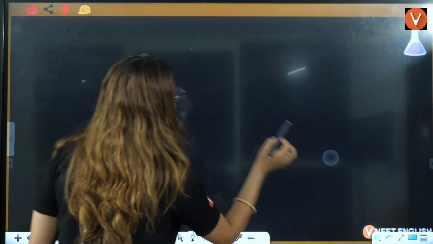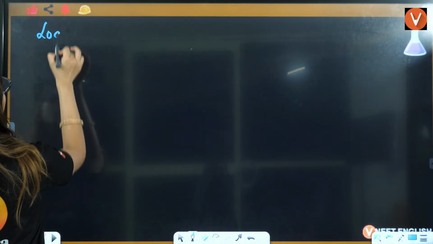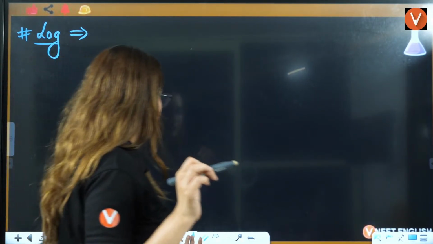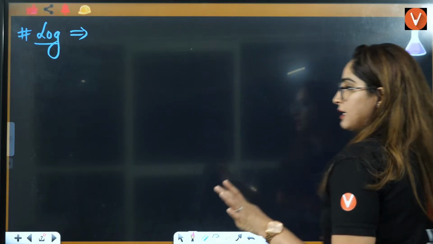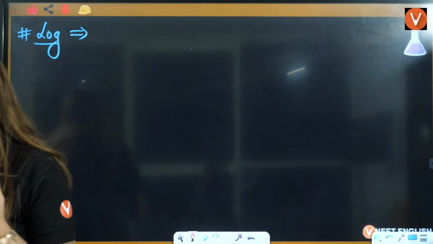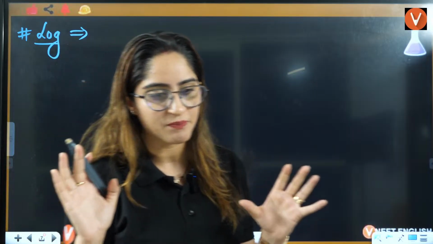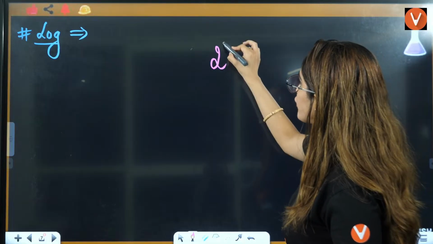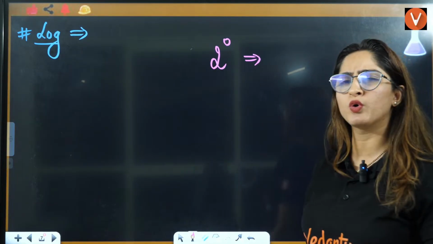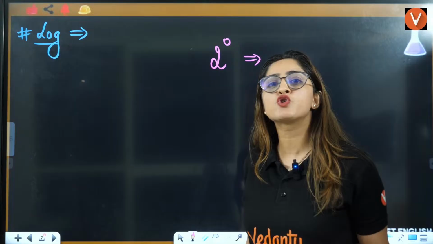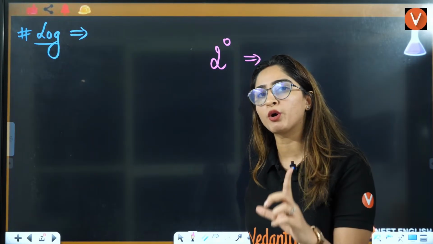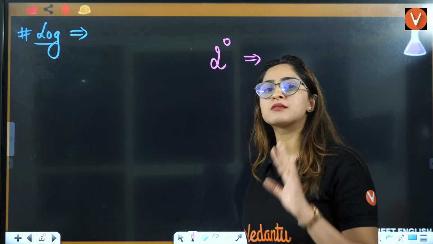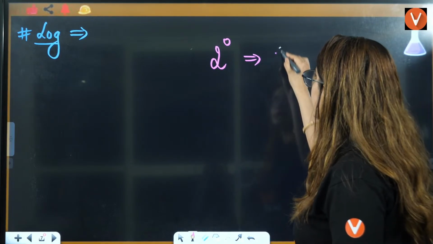If you talk about log, I'm writing here what exactly is the log. Everybody, let me know in the chat box what is log. What do you mean by log? See, simple thing is, if I ask you to find out the value of 2 raised to power 0, you will say, ma'am, anything raised to power 0 is always 1. That should be in your head if you are doing physical chemistry numericals, that anything raised to power 0 is always 1.